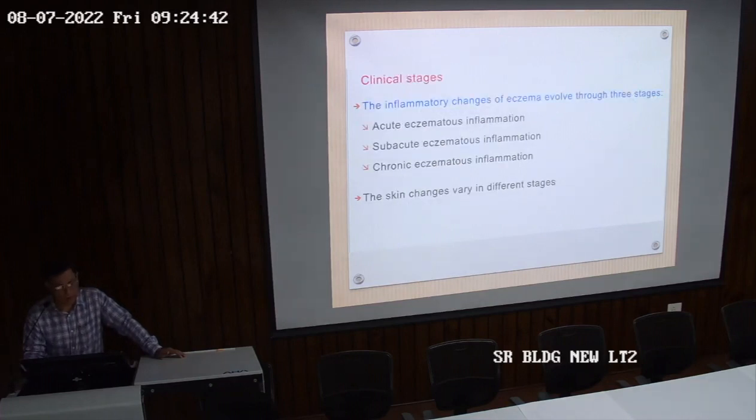So clinical stages: the inflammatory changes of eczema go through three stages. One is acute eczematous inflammation, the other is subacute, and the third is chronic. It depends on the time. Acute means it comes initially and the presentation is also exaggerated. There may be papillovesicular lesions, too much itching, oozing. In the chronic form, the patient has had eczema for a long time, he has been scratching for many months, so the presentation is a bit different. So skin changes vary in different stages.